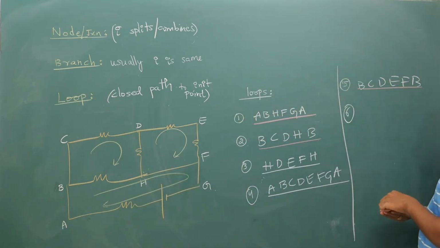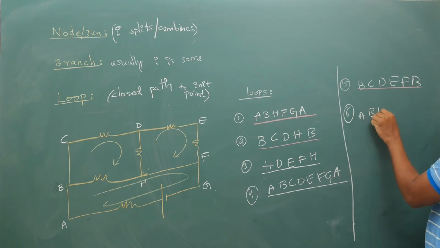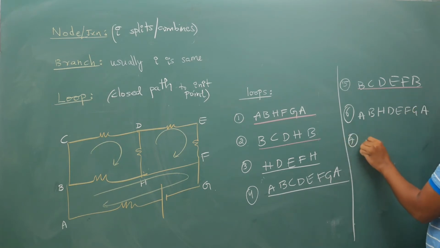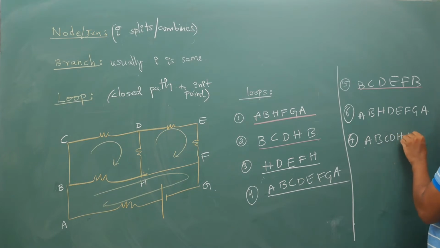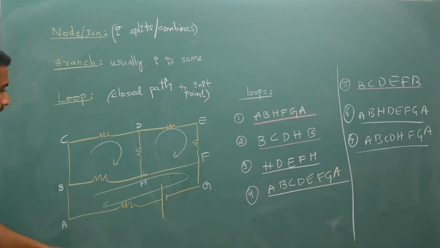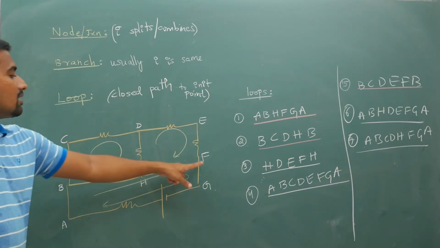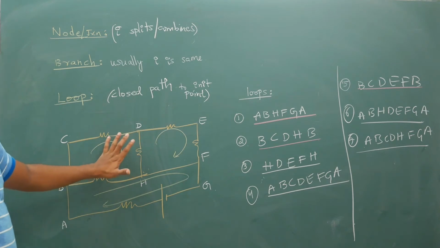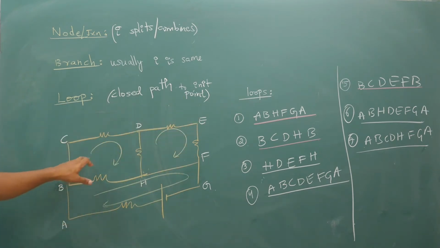Another loop I can write as A, B, H, D, E, F, G, A, and one more loop as A, B, C, D, H, F, G, A. None of these loops are the same. You can go like this and come back to the same point, or go only here and loop. All these are different loops, but we will only take the obvious ones for calculation convenience. How we will take that, we will see in the next class, do not worry.